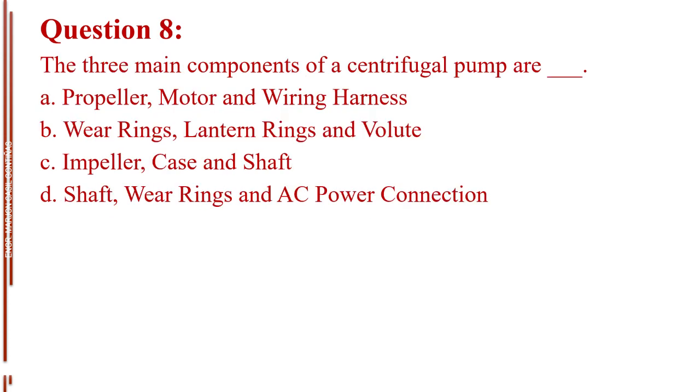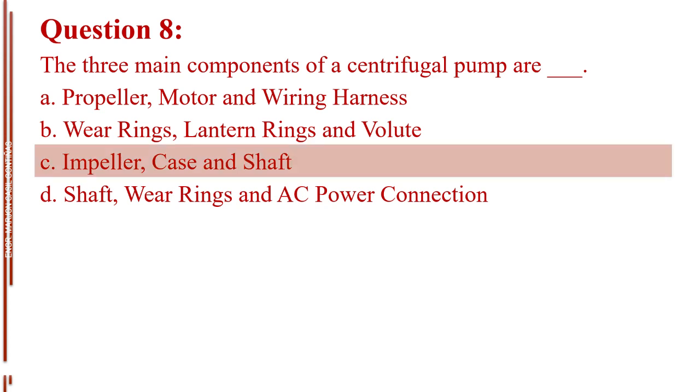Question number 8. The 3 main components of a centrifugal pump are blank. Letter A, propeller, motor and wiring harness. Letter B, wear rings, lantern rings and volute. Letter C, impeller, case and shaft. Letter D, shaft, wear rings and AC power connection. The answer is letter C, impeller, case and shaft.